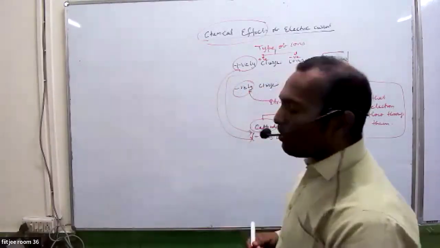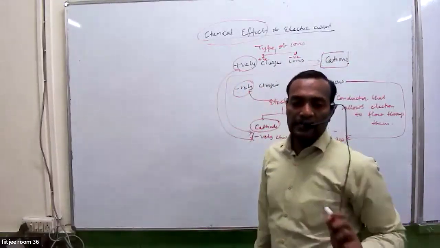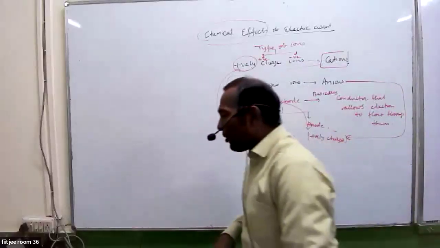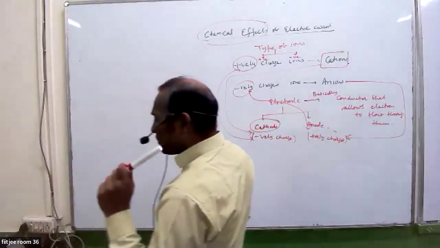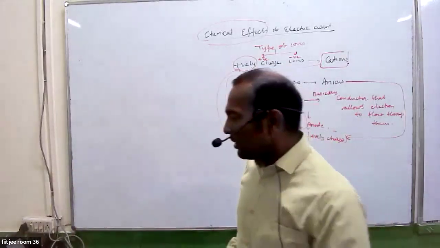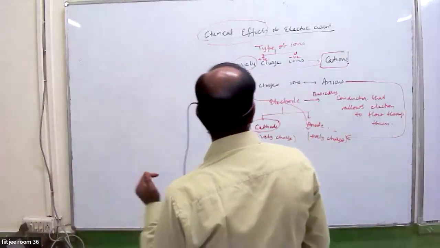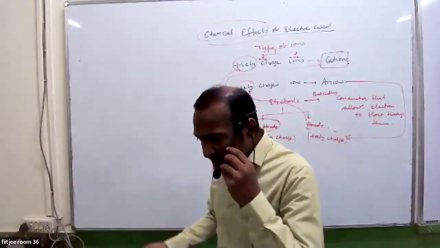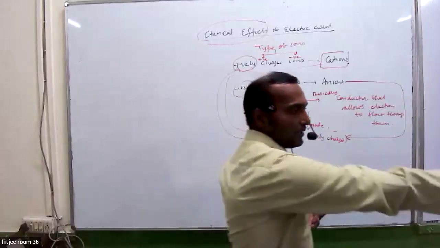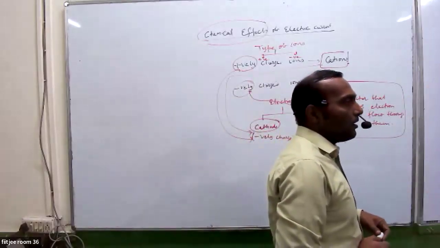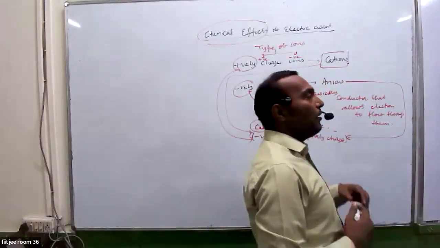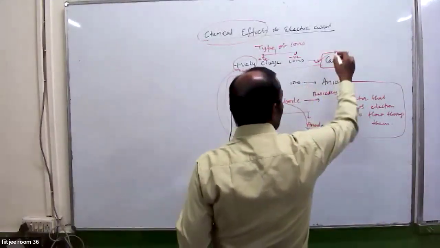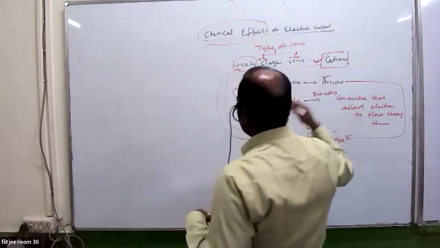Okay, guys. Now, in liquid, current conduction takes place because of what? With the positive charge ions and negative charge ions. Positive and negative ions are two types. Online student, what is a positive ion known as, what is a negative ion known as? Sir, positive ion is known as cation and negative ion is known as anion. Both are correct. Positive ions are cations and negative ions are anions.